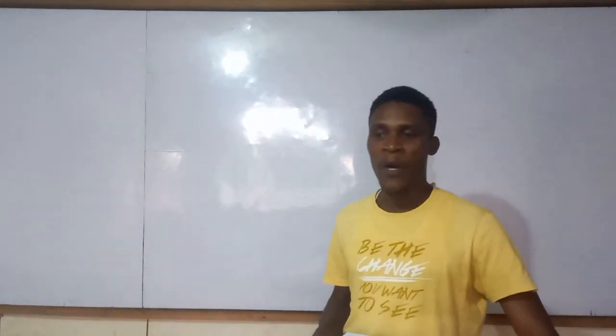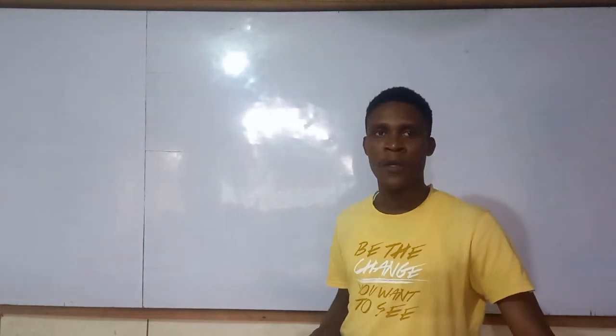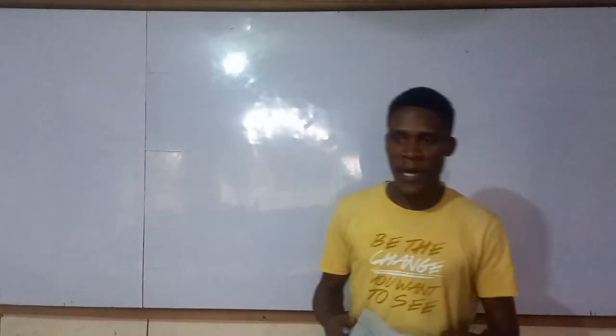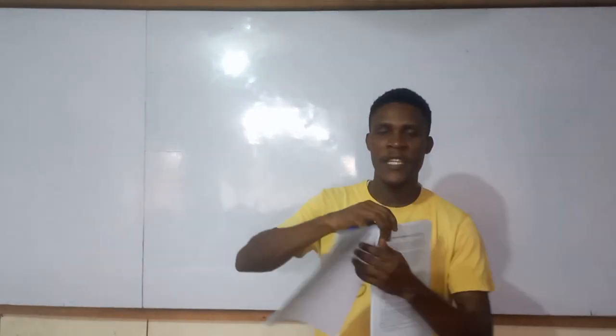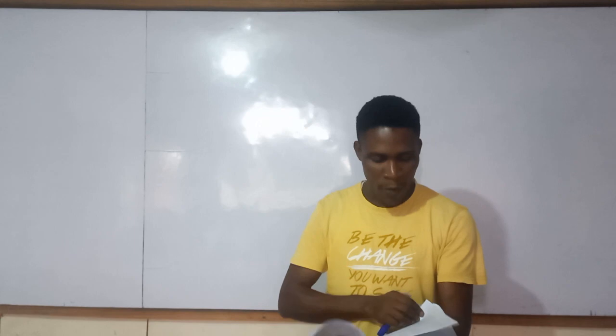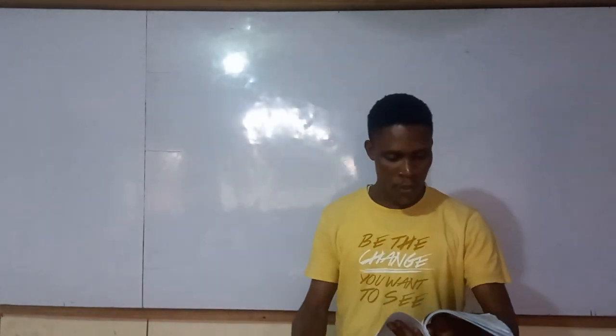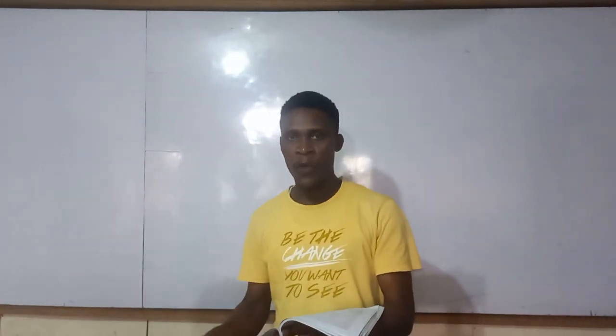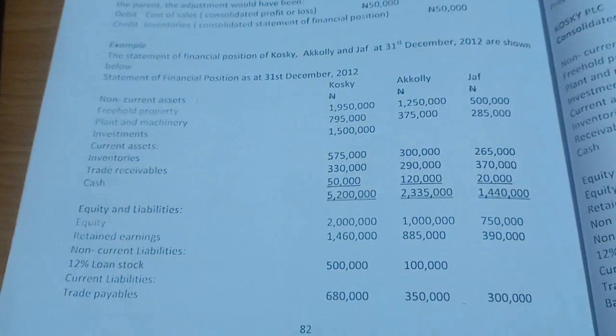Okay, so last class we started associate, and I was able to discuss what associate is all about, the meaning of associate. The major challenge now is let's look at how to treat the account of associate when you acquire subsidiary and when you also acquire associate join. So let's look at the question on page 82.